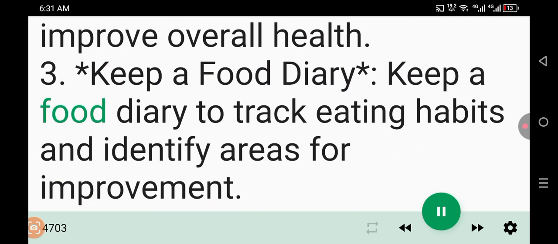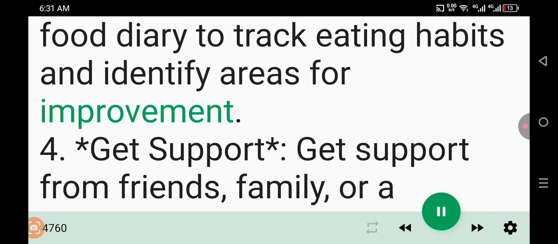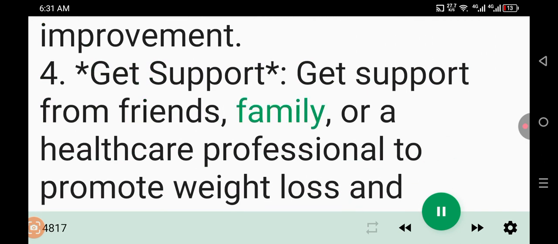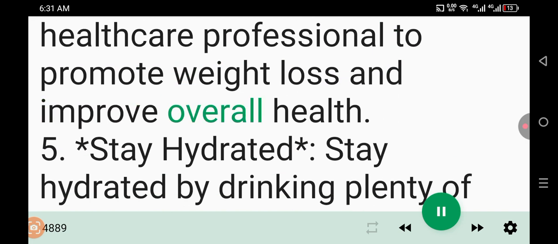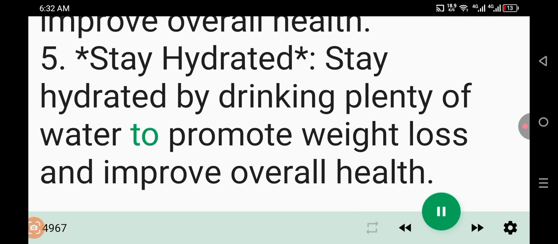3. Keep a food diary. Keep a food diary to track eating habits and identify areas for improvement. 4. Get support. Get support from friends, family, or a healthcare professional to promote weight loss and improve overall health. 5. Stay hydrated. Stay hydrated by drinking plenty of water to promote weight loss and improve overall health.